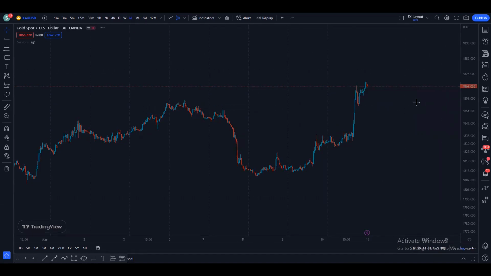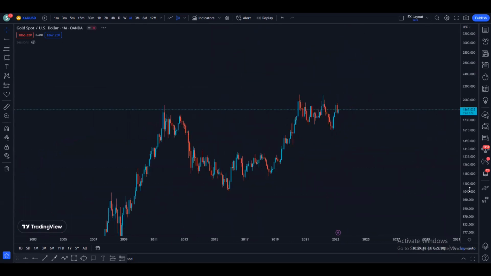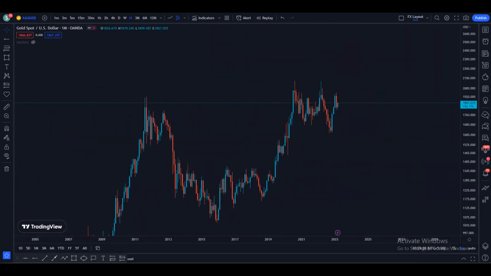First of all, we are going to start with the gold monthly time frame. On the monthly time frame, as we can see, gold has created a resistance. The last monthly candle closed bearish at the resistance. When we have a candle closing bearish at the resistance, there is a pretty high probability for the next candle to go down and retest the support.